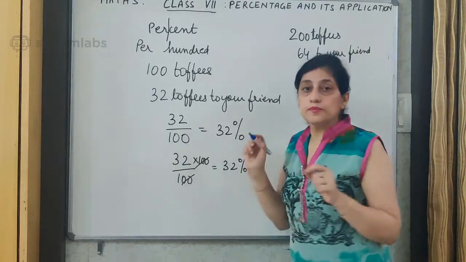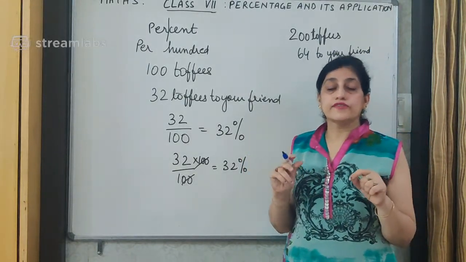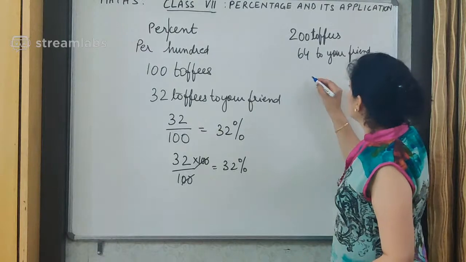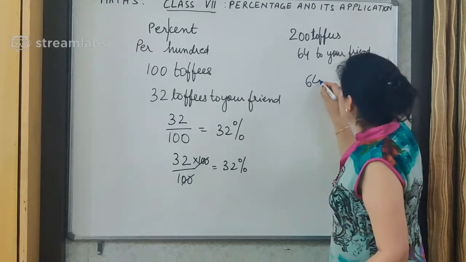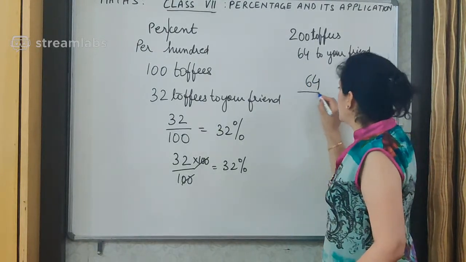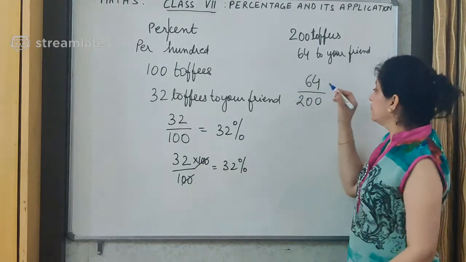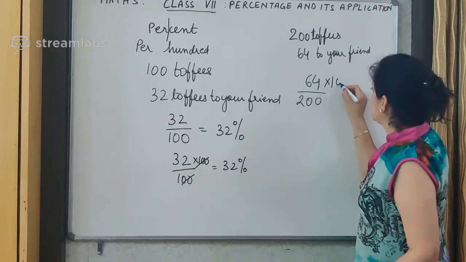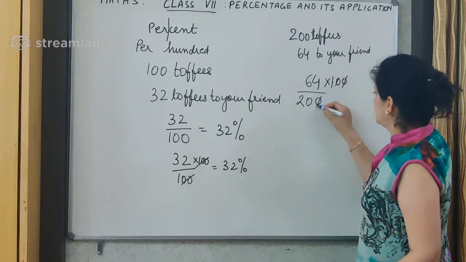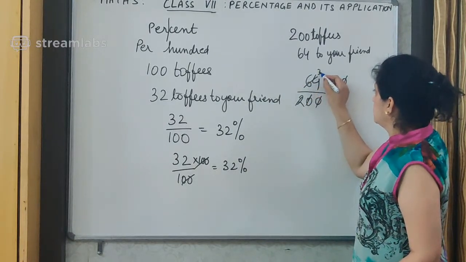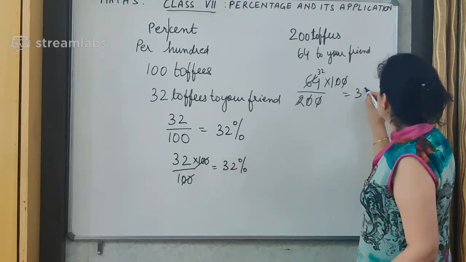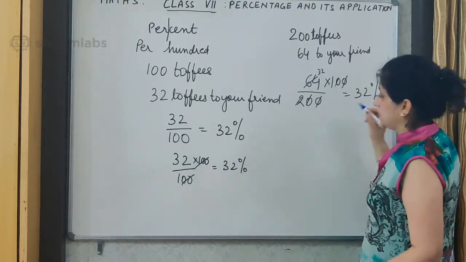Now to find out the percentage of toffees you have given to your friend, we will divide the number of toffees given to the friend upon the total number of toffees, and to convert it into percentage, we will multiply by 100. So you see it has again come to 32%.